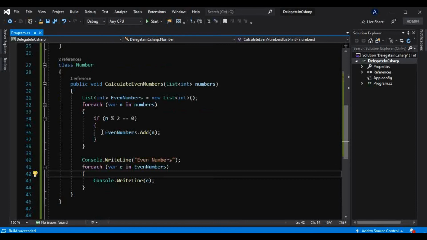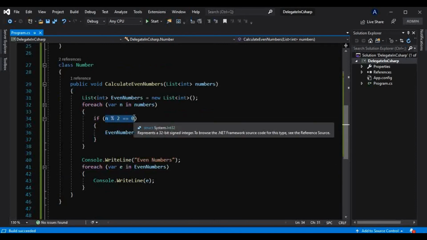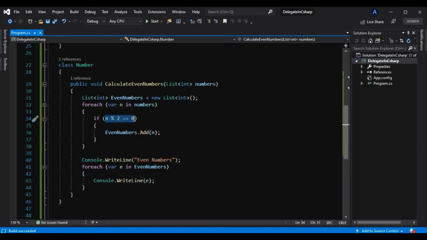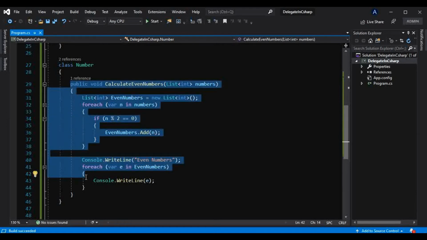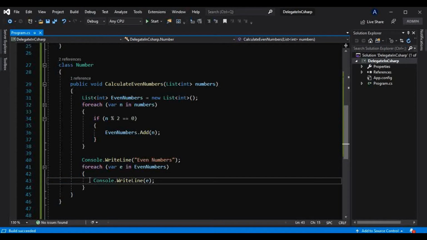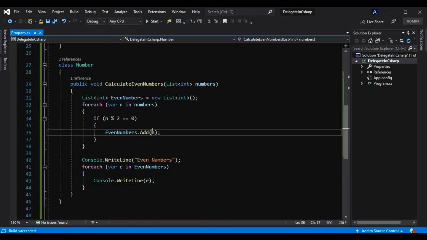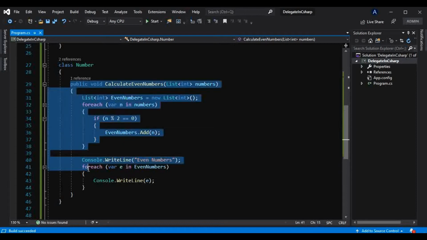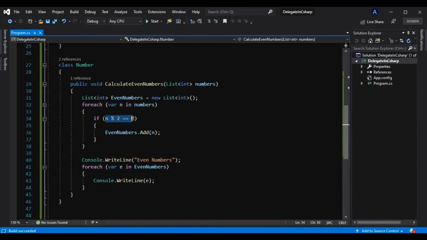But there is only one small flaw in this code: this logic, that is to calculate even numbers, is tightly coupled in this method. Tomorrow if somebody wants to use another logic, they cannot, because this logic is used inside this method. You might be thinking what the other logic to calculate even numbers could be, but we are not talking only about this particular method, because there can be certain methods which can have different logics according to different companies and different users.